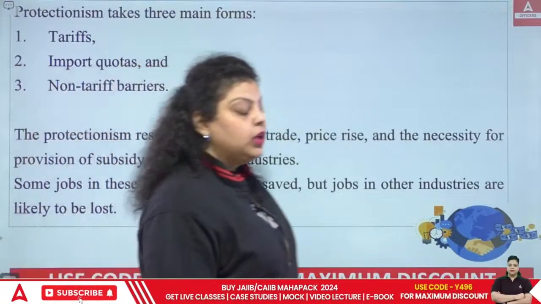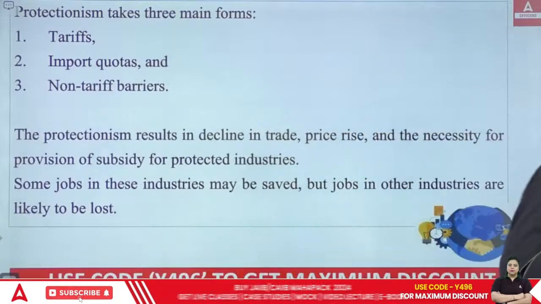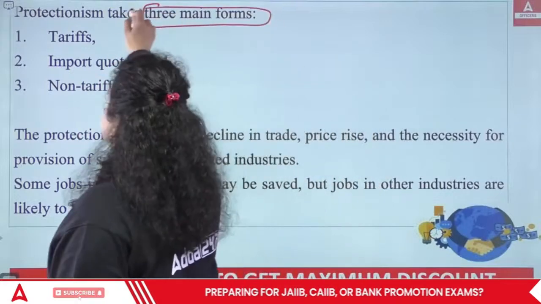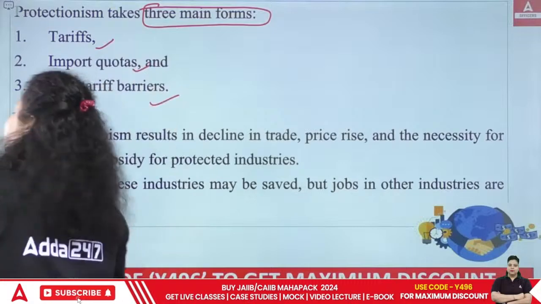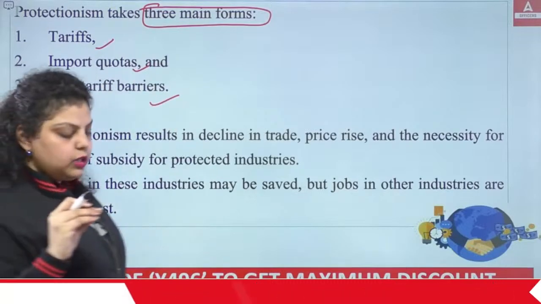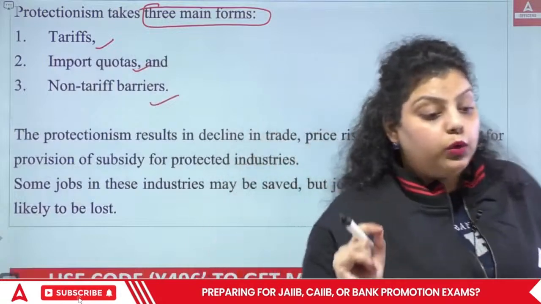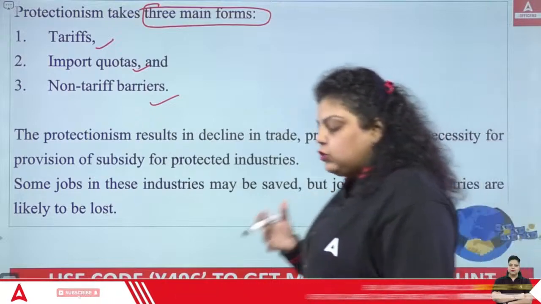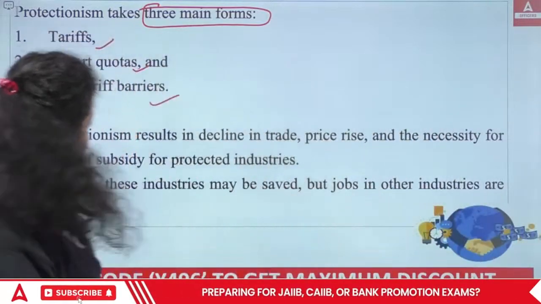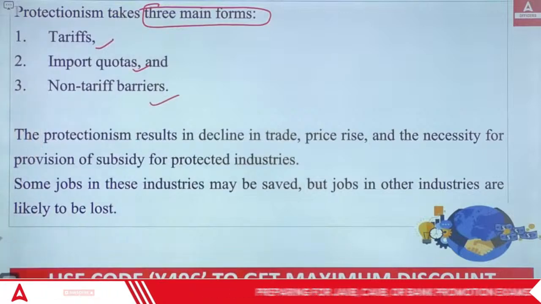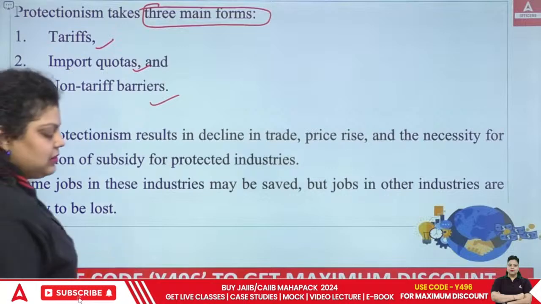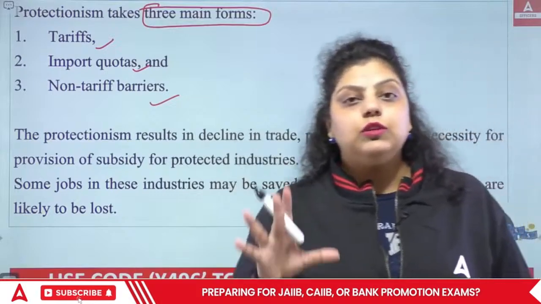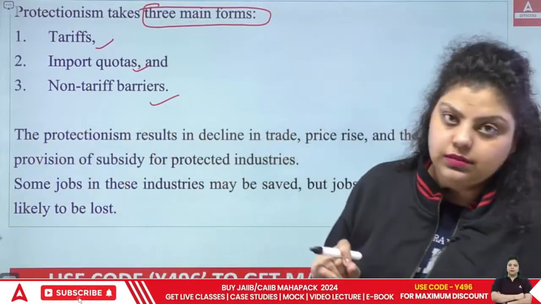Okay, now what are these protectionism measures actually doing? Protectionism measures have three main forms: the tariffs, the import quotas, and the non-tariff barriers. So how do we reduce dependency on the foreign market? How do we make it possible that India does not have to suffer, and the national interest is preserved by the government? For that, the three main forms have been introduced. First is tariff. Tariff barrier means the government started introducing tax and duty barriers on the import and export of goods and services.